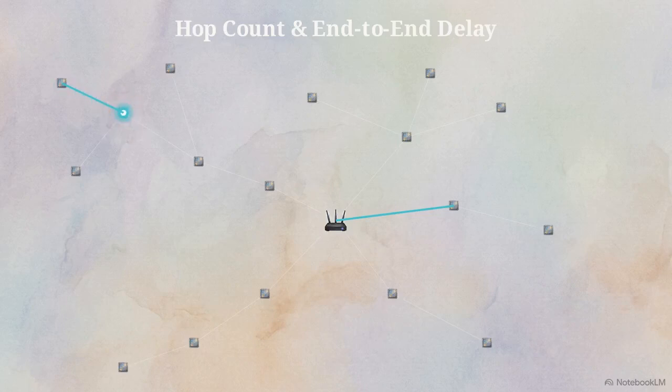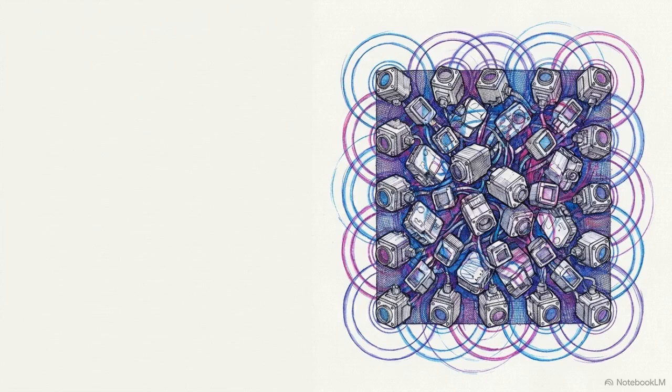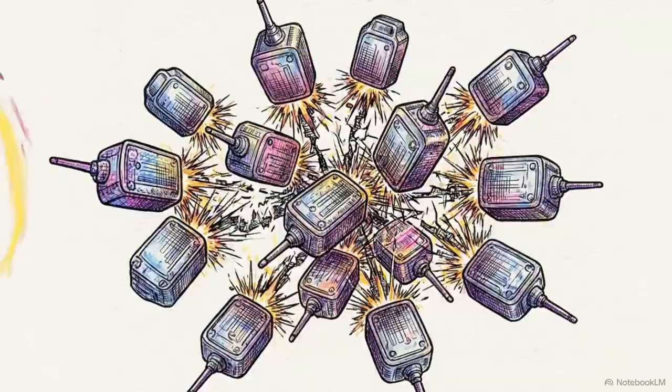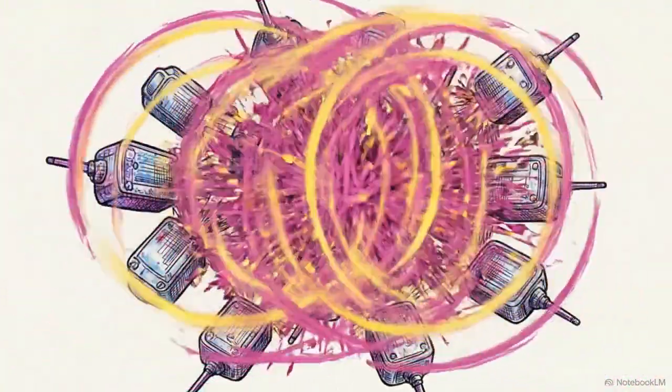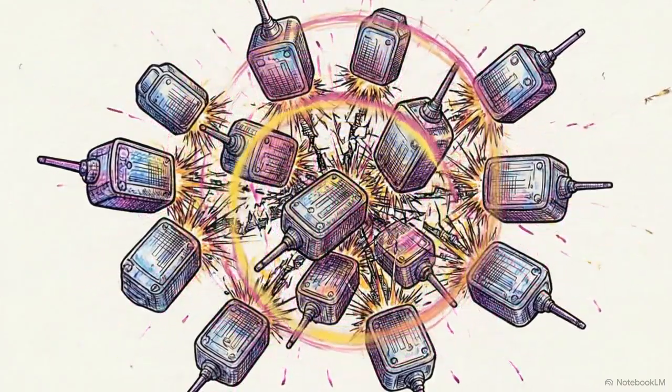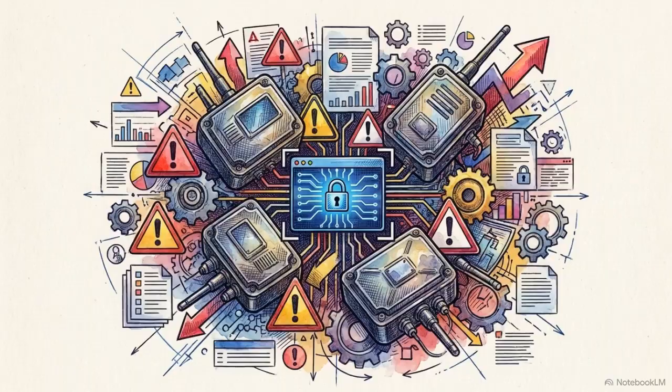packet works inward. You might assume packing the nodes closer together would solve this by shortening the hops, but the simulation revealed a paradox in the tightest 25 by 25 grid. The delay actually went up. In hyperdense areas, nodes constantly spam the network with control messages to check for pathways. This crosstalk triggers massive packet collisions and intense signal congestion. Simply cramming more nodes into a smaller physical space does not solve mobile routing lag. It actively chokes the network with its own administrative traffic.